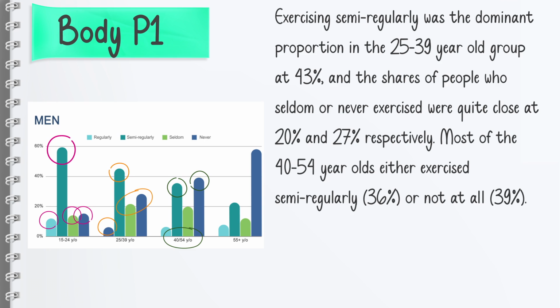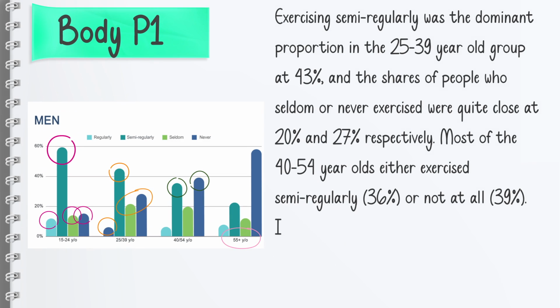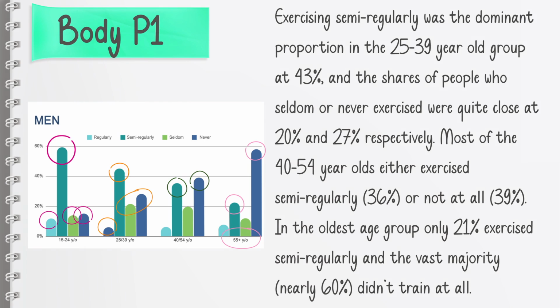And because regularly and seldom are not that important, we move on to the next age group, right? Now, in the oldest age group, only 21% exercised semi-regularly, and the vast majority, which is nearly 60%, didn't train at all. So that's it. We only talk about the key features, key data here.